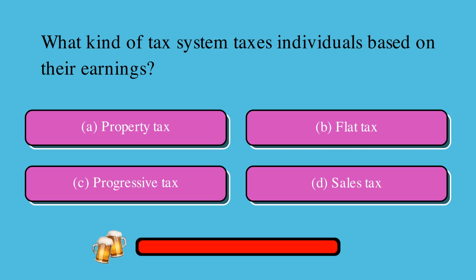What kind of tax system taxes individuals based on their earnings? Is it A, property tax, B, flat tax, C, progressive tax, or D, sales tax? The correct answer is C, progressive tax.